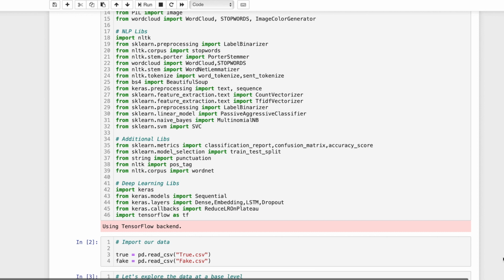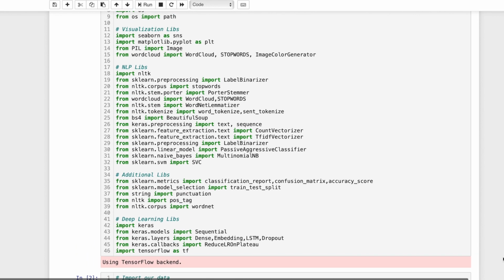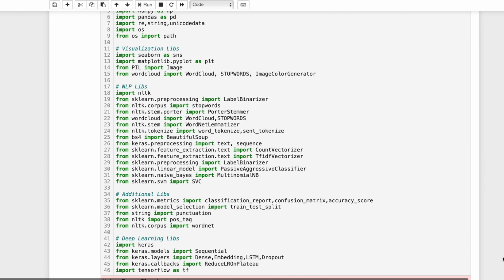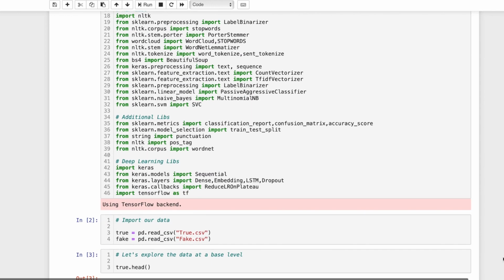Now, I didn't end up using all of these libraries. These were just ones that I brought in because I wanted to have them available when I was starting. So we'll walk through the ones that we did use, some of the ones we didn't use. Obviously, you could either import as you go, or go back up and clean up what imports you didn't use. I just wanted to have these listed up here so you can see where my starting point was prior to really getting into the project.